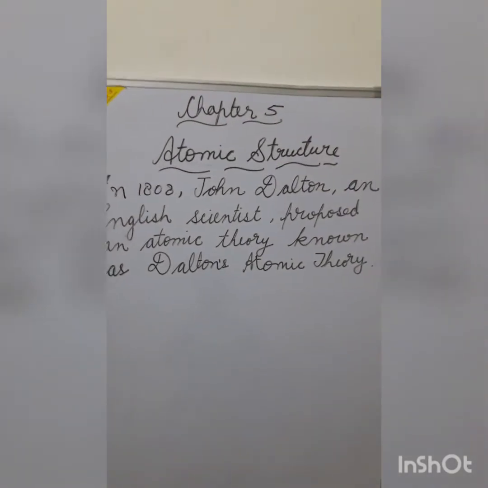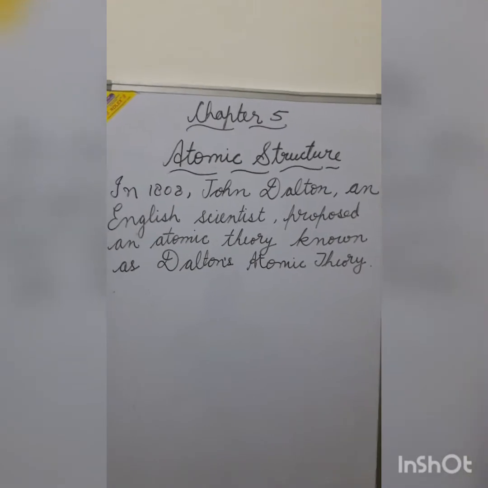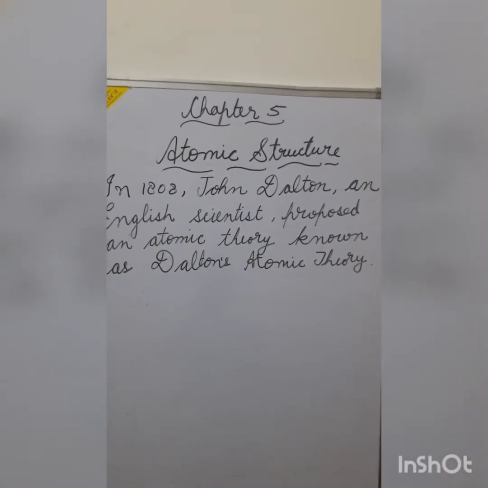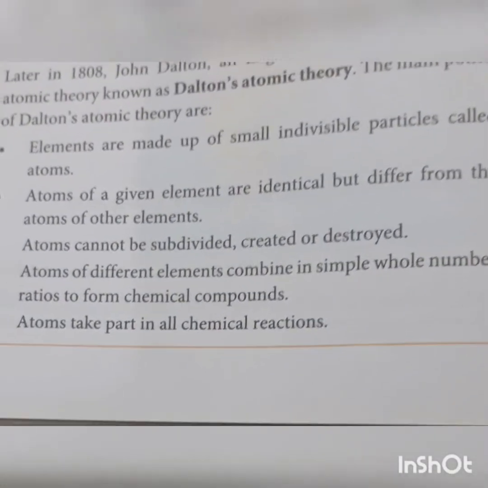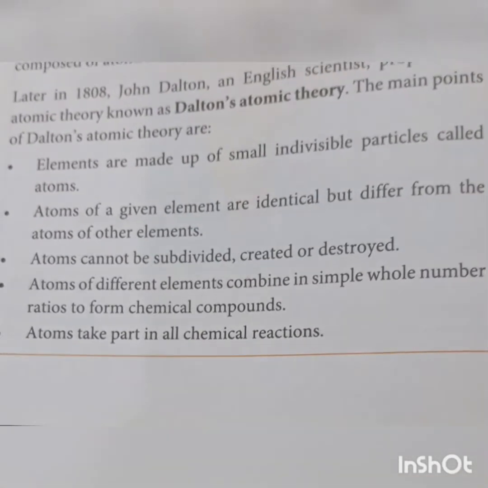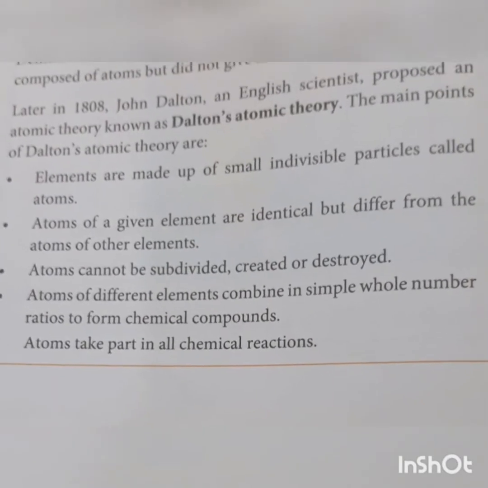In 1808, John Dalton, an English scientist, proposed an atomic theory which was known as Dalton's atomic theory. The main points of Dalton's atomic theory are: elements are made up of small indivisible particles called atoms.